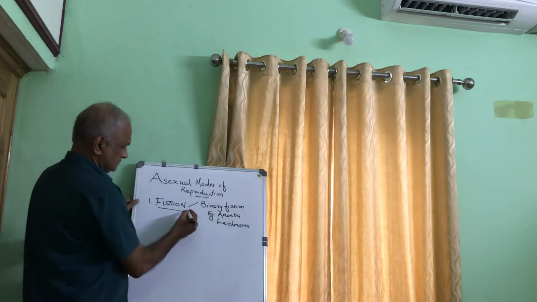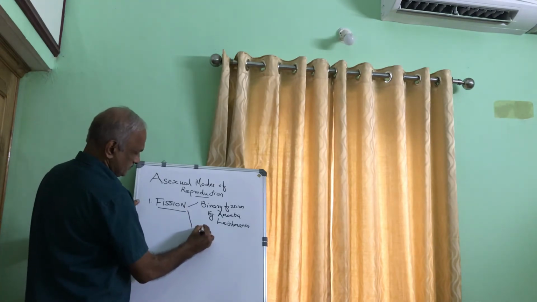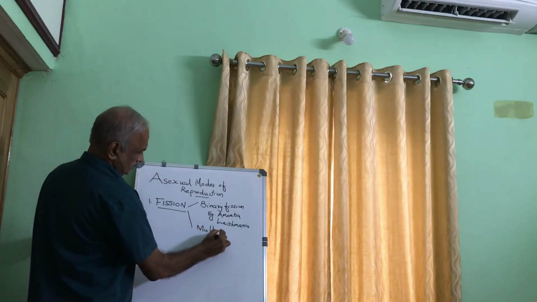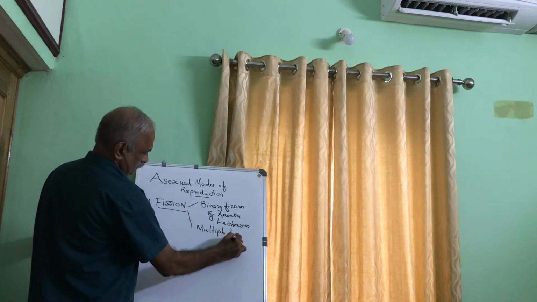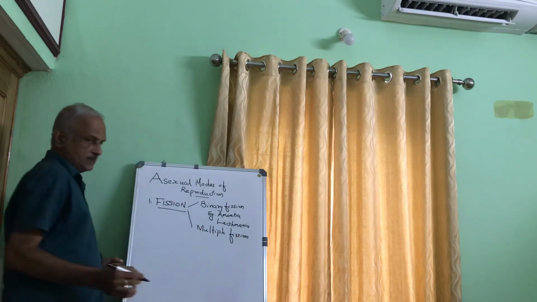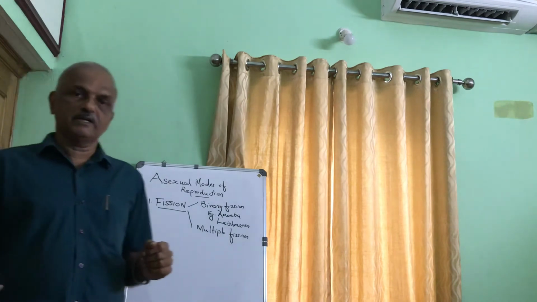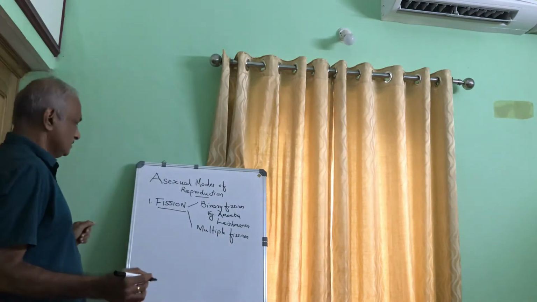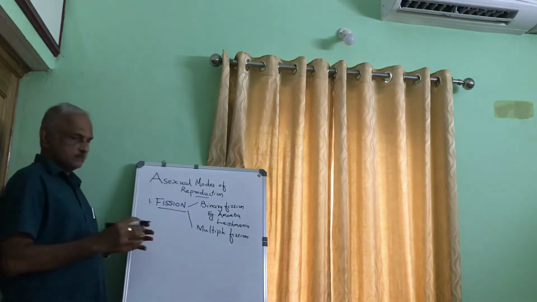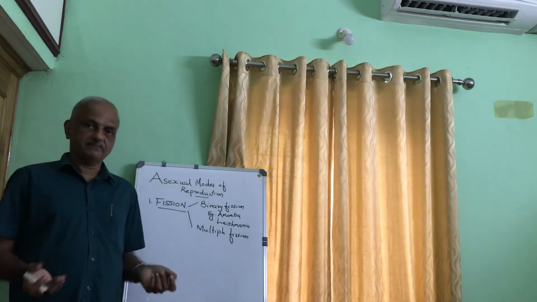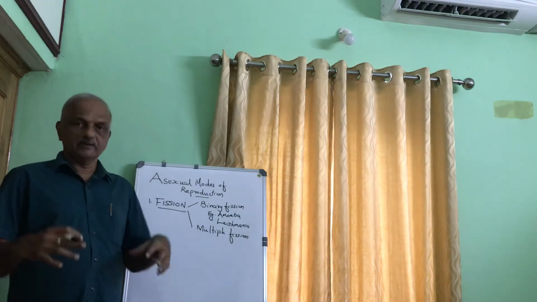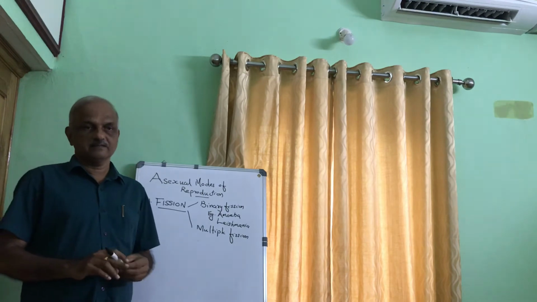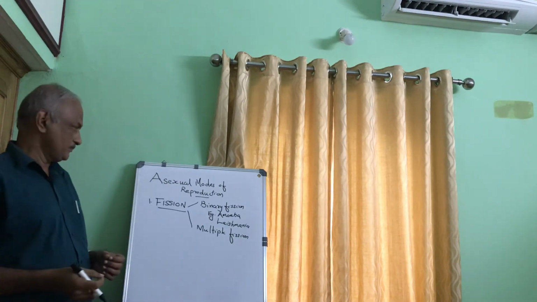Then there is another called multiple fission. Multiple fission is seen in Plasmodium, which causes malaria. There, instead of two, it divides many times, so that we get numerous Plasmodium.